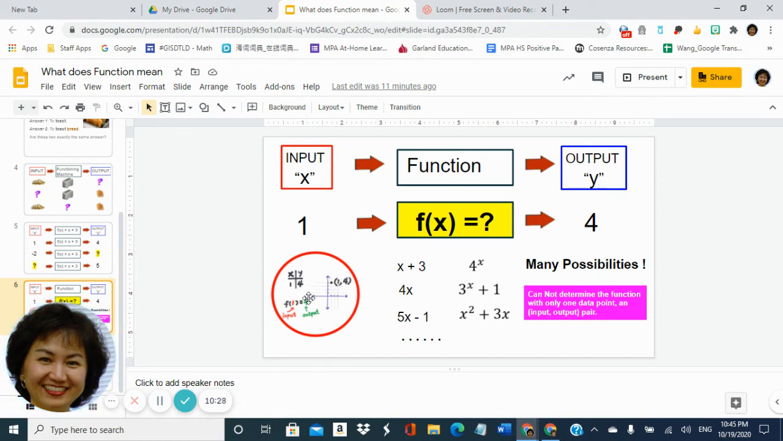That completes our lesson about function. Thank you.